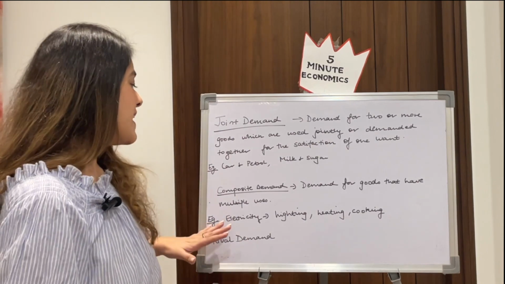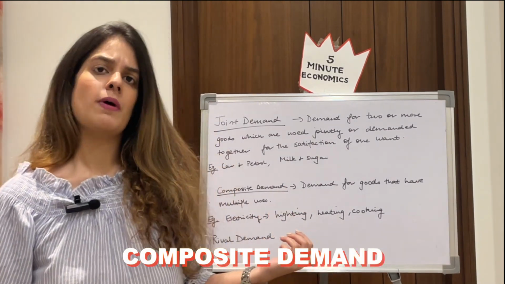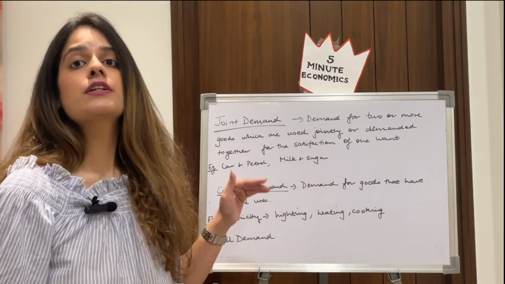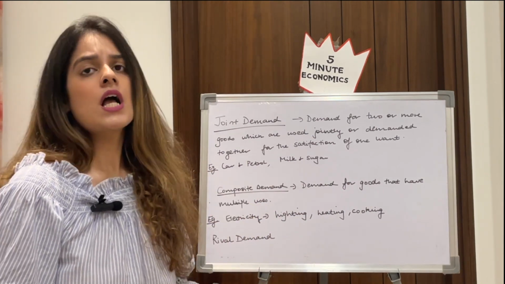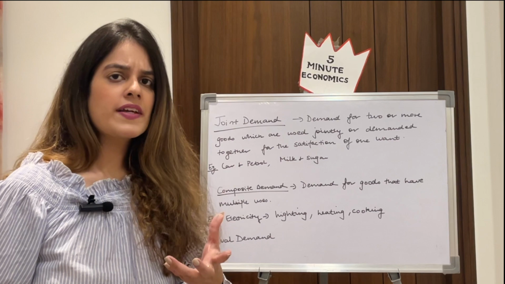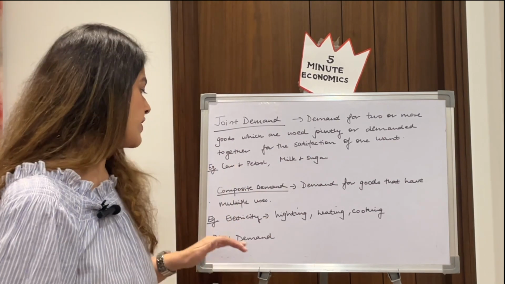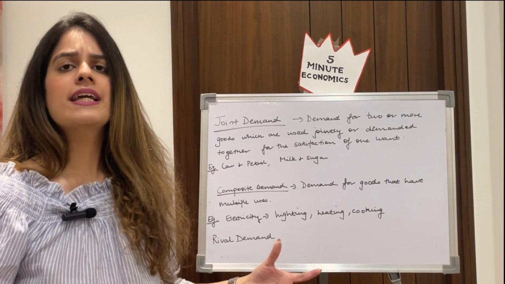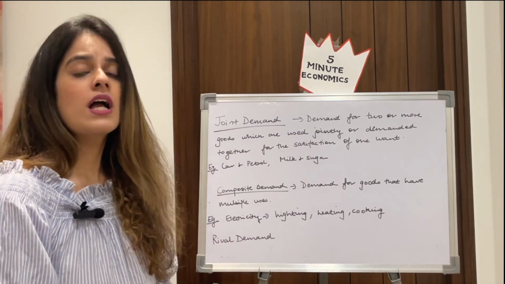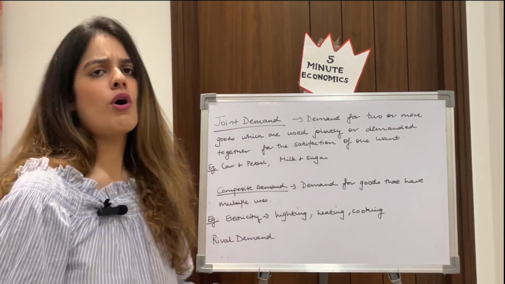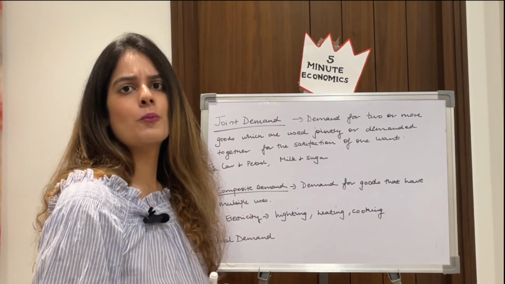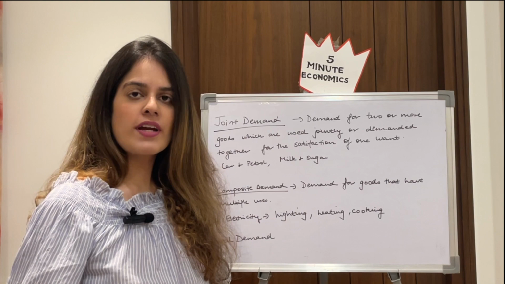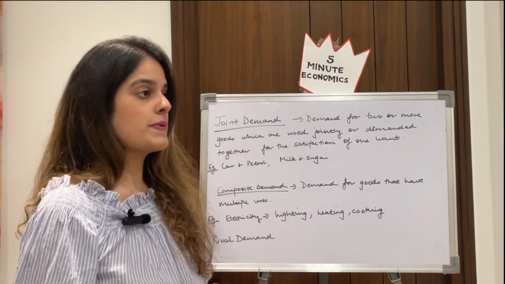Next, guys, moving ahead to composite demand. Now, what is composite demand? It is demand for goods that have multiple uses. There are some things which are used for not one thing, but many other things. For example, electricity. We know electricity is used for lighting, cooking, heating, and many other purposes, right? So that is known as composite demand. Something else we all know is steel. Steel is used for various purposes, right? So that is also composite demand.